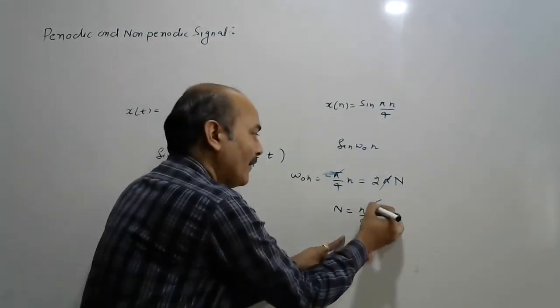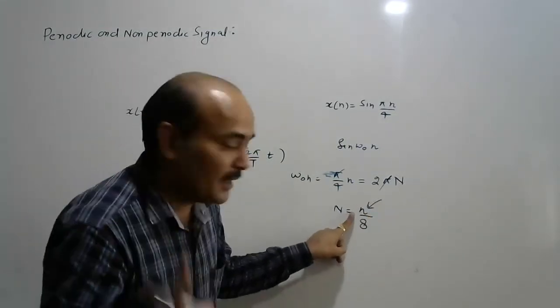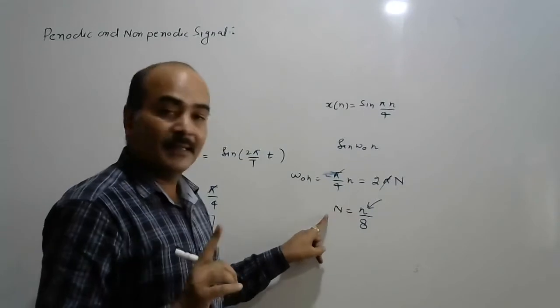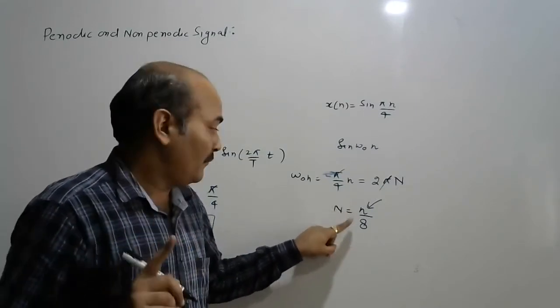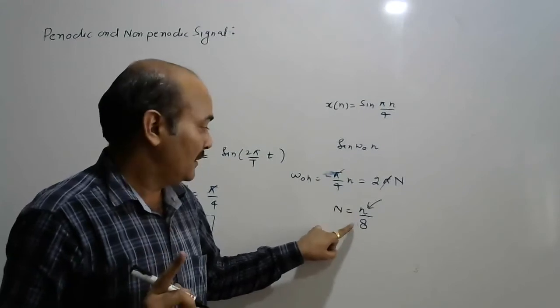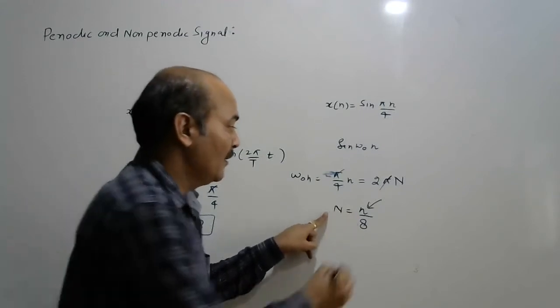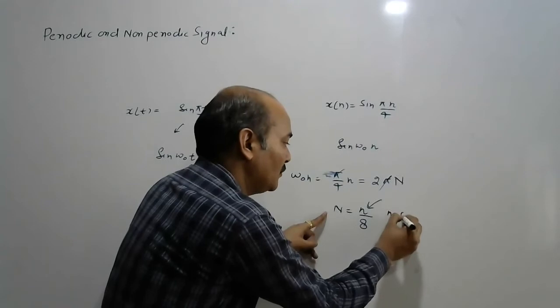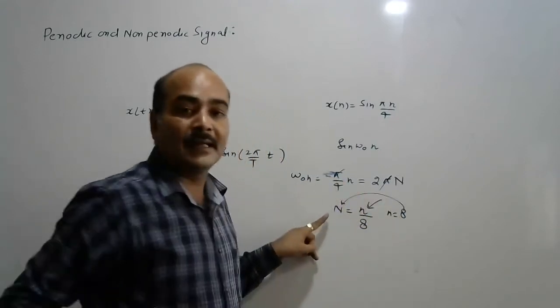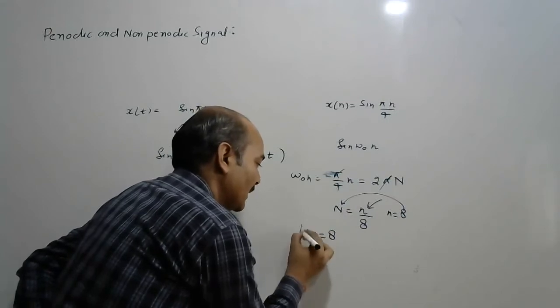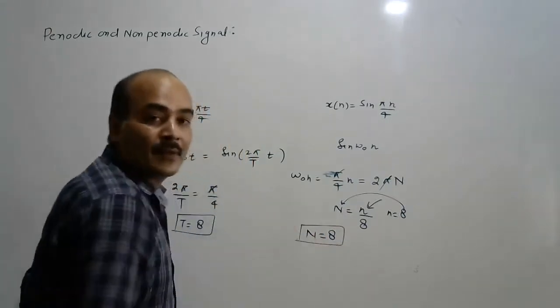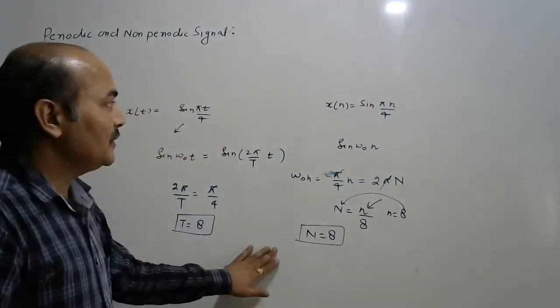The value of N should be in such a way that n is an integer. If we take N as 1, 2, 3, 4, 5, 6, 7, n is not an integer. For N equal to 8, n is an integer. So in this case, the time period is again 8. So how can you check?